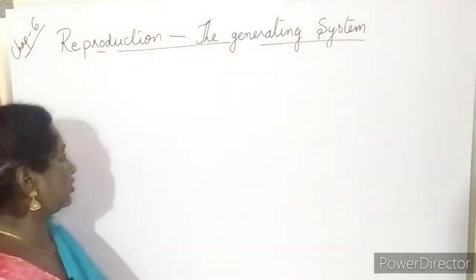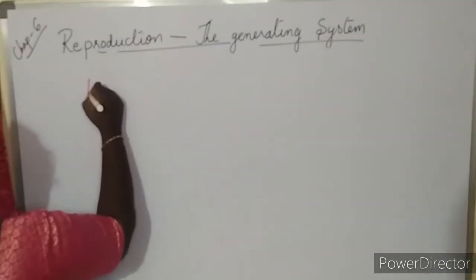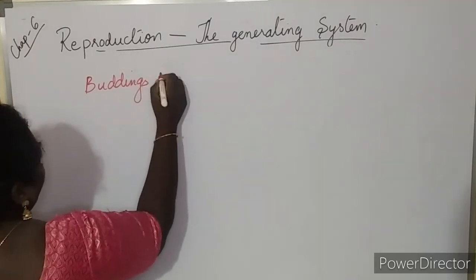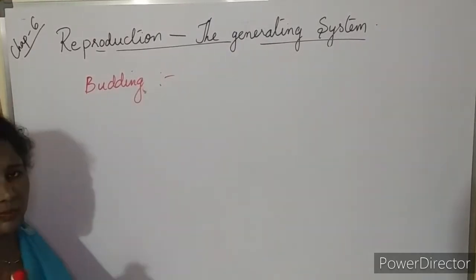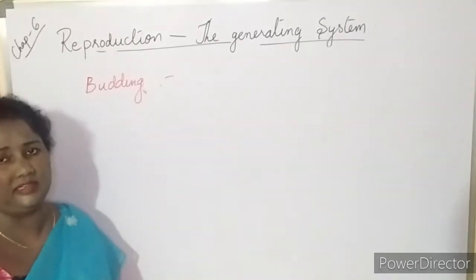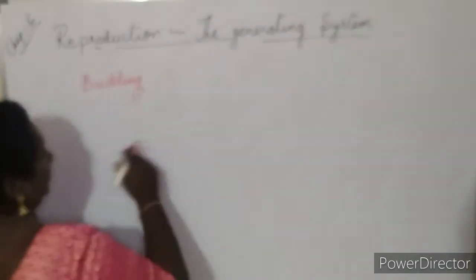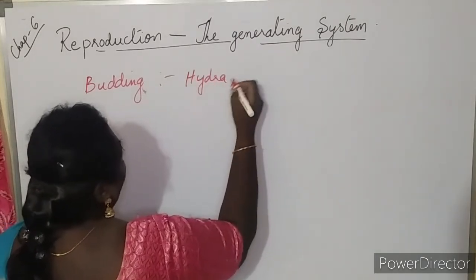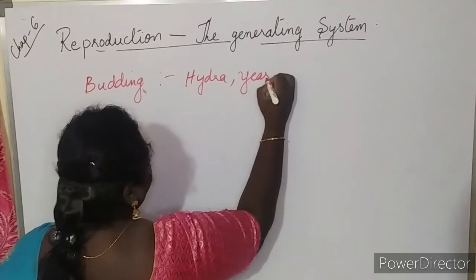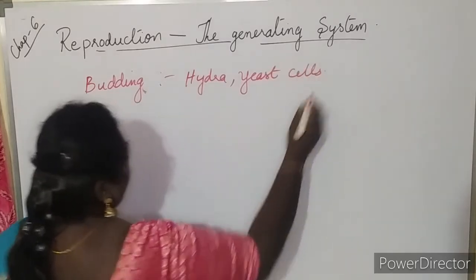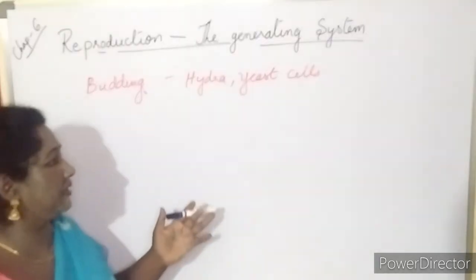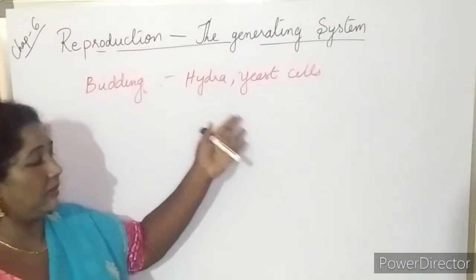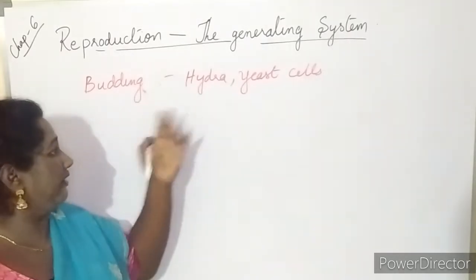Now, budding. Budding is another mode of asexual reproduction. In budding, you can see small buds formed on the parent organism. The examples we can see in budding are hydra and yeast cells. Yeast cells are used in bakeries and in the preparation of bread. Even these cells are multiplied using budding, and hydra also.